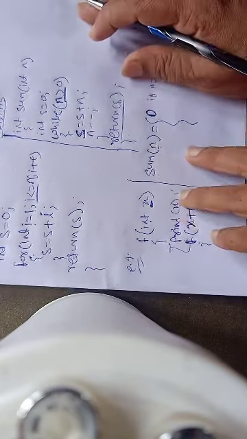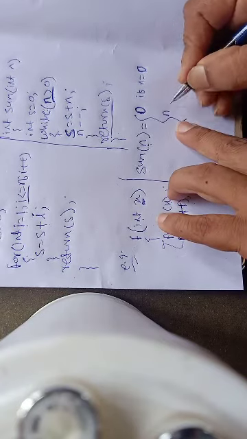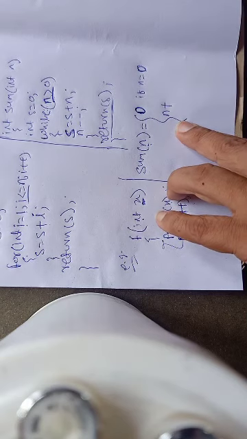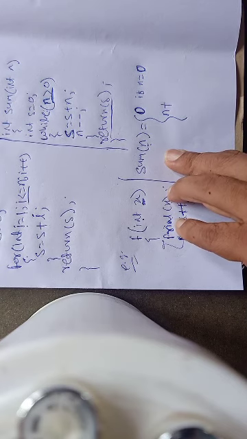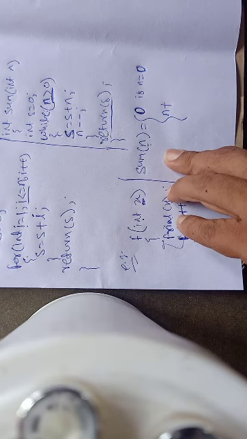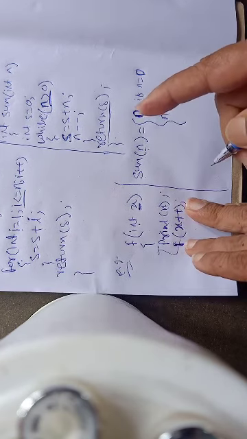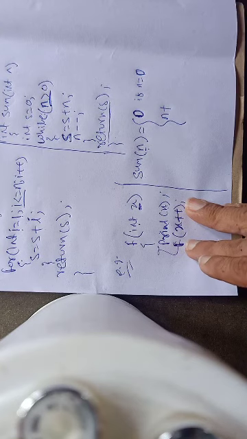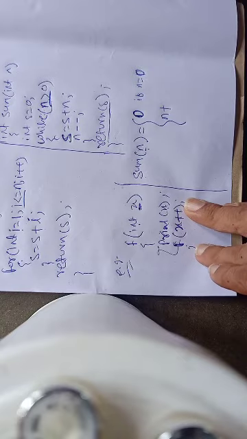But when the value of n is greater than 0, then I shall perform n plus. Now suppose n is 5. If I ask you to find the sum of the first 5 natural numbers, then I can say it is actually 5 plus the sum of the first 4 natural numbers, because the first 4 natural numbers can be added as 4 plus 3 plus 2 plus 1 is 10, and when 10 is added to 5, I get the sum of the first 5 natural numbers.